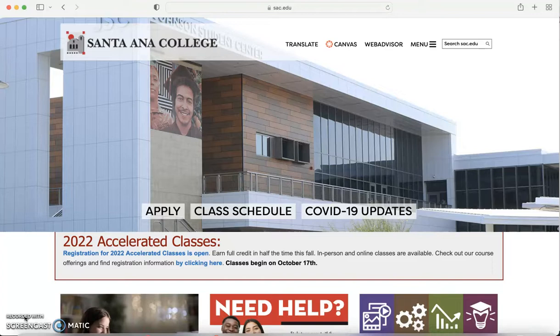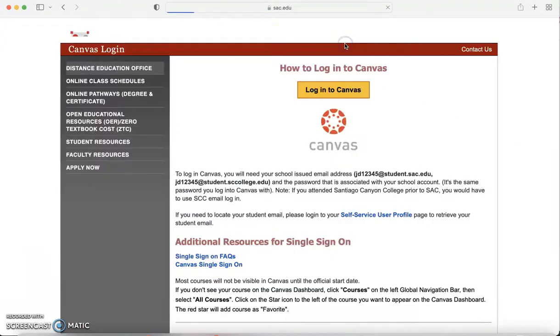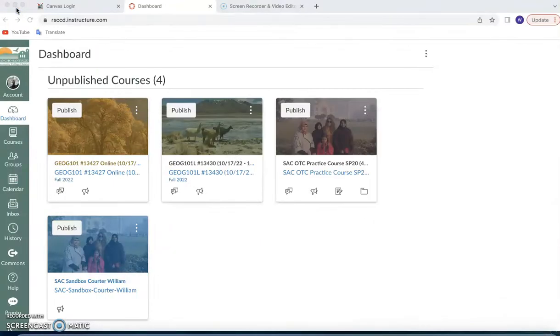Okay? So let's walk through this. If you look at the top, I have typed in sac.edu. That's what I'd like you to do. And then either this page or a very similar page is going to show up. Then you click on Canvas right there. And then you're going to see this page and it says log into Canvas. You click on that yellow banner, enter your information, and a page like this is going to show up.